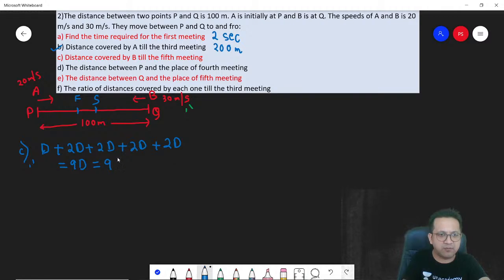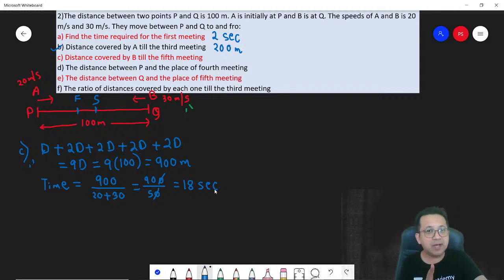So 9, what is the value of D? 100. So the fifth meeting would have occurred after they together cover 900 meters. So how much is the time taken? Time is the distance, and if two people are moving in opposite directions, you've got to add the speeds. 20 plus 30. Correct? So 900 divided by 50 is basically 18 seconds. So they would meet for the fifth time after 18 seconds.